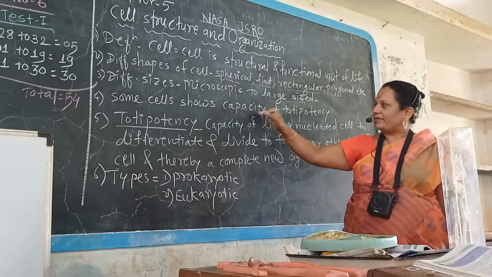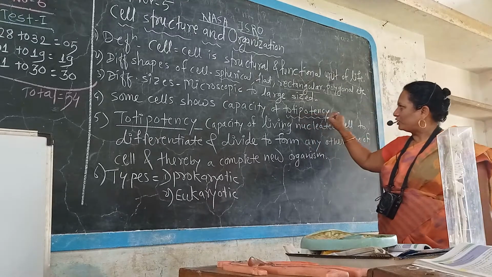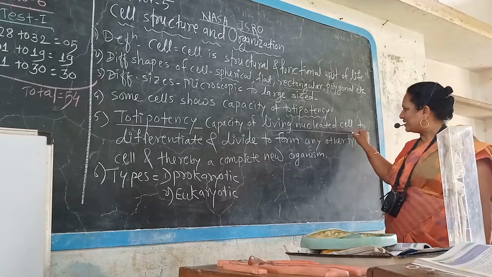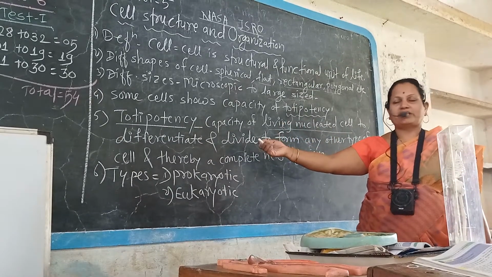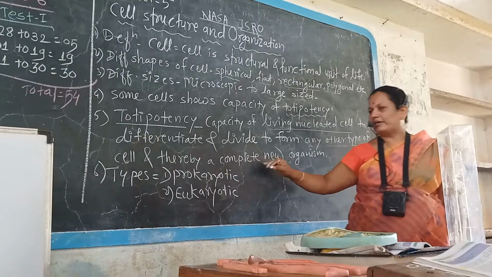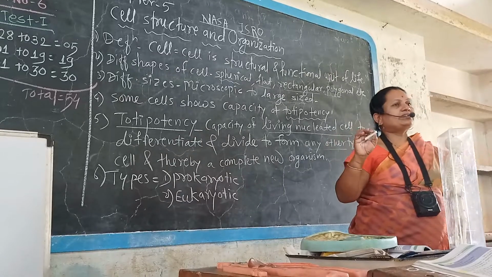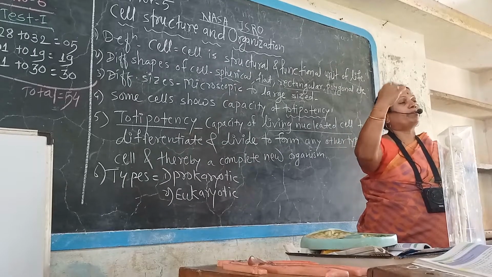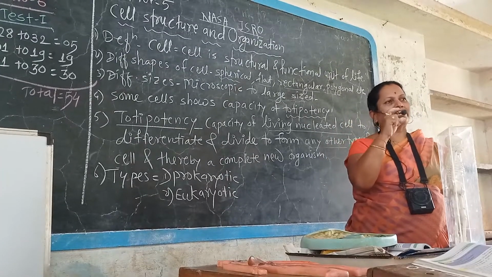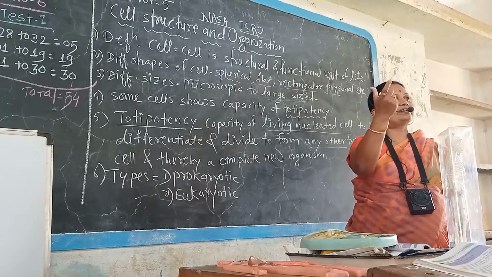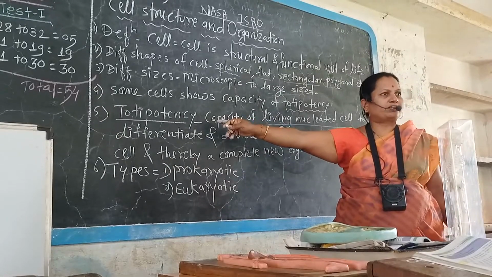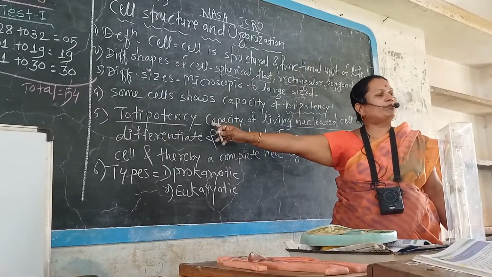Some cells show the capacity of totipotency. What is meant by totipotency? Totipotency can be defined as the capacity of a living nucleated cell to differentiate, produce and divide to form any other type of cell, or thereby a complete new organism. That means a single cell differentiates into a complete organism. For example, some cells of special types of organisms grow, divide and produce a complete organism. That capacity of a cell is called totipotency.